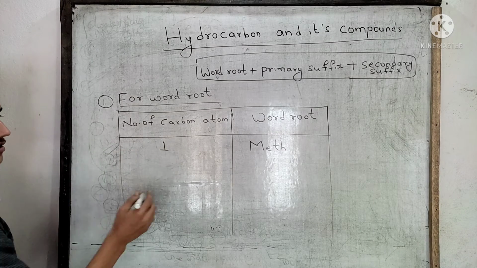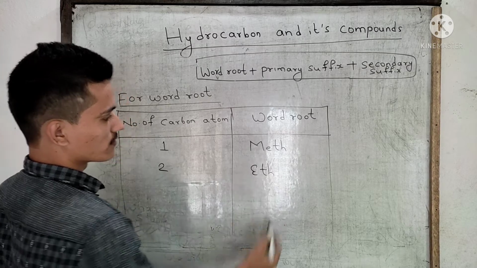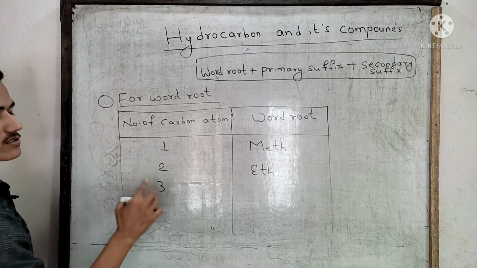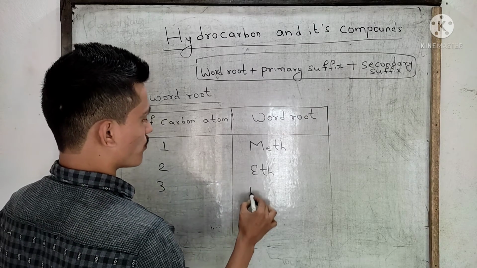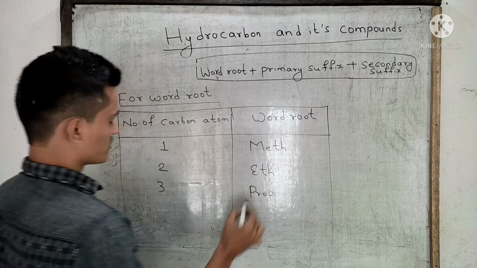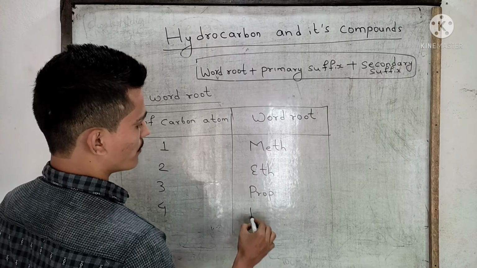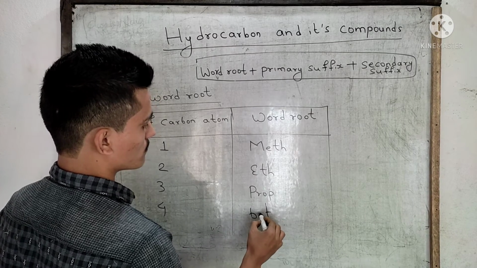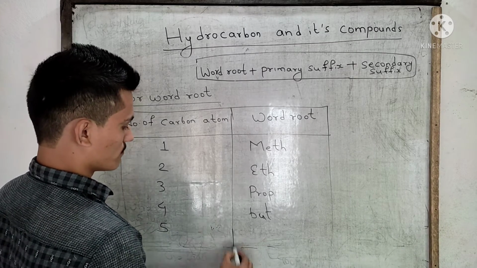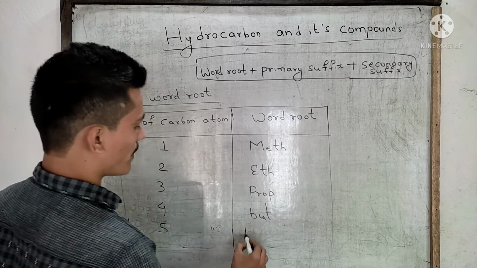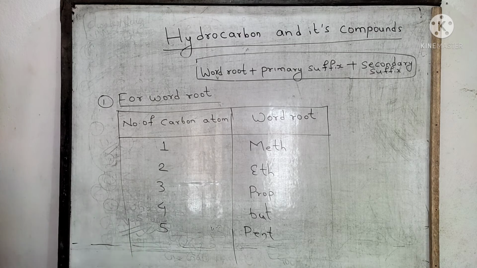If there are 2 carbon atoms, what will be the word root? It will be eth. If there are three carbons, then the word root will become prop. Similarly, for 4 carbon atoms, the word root will be but. For 5 carbon atoms, the word root will be pent. Till here write please.